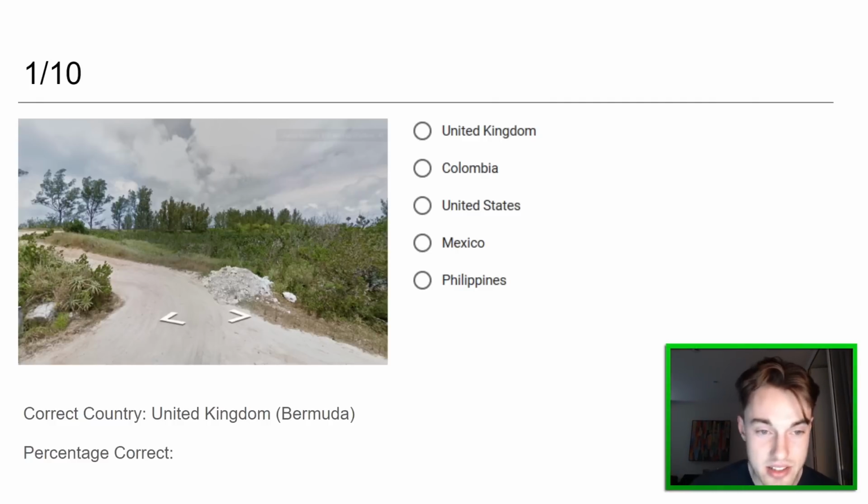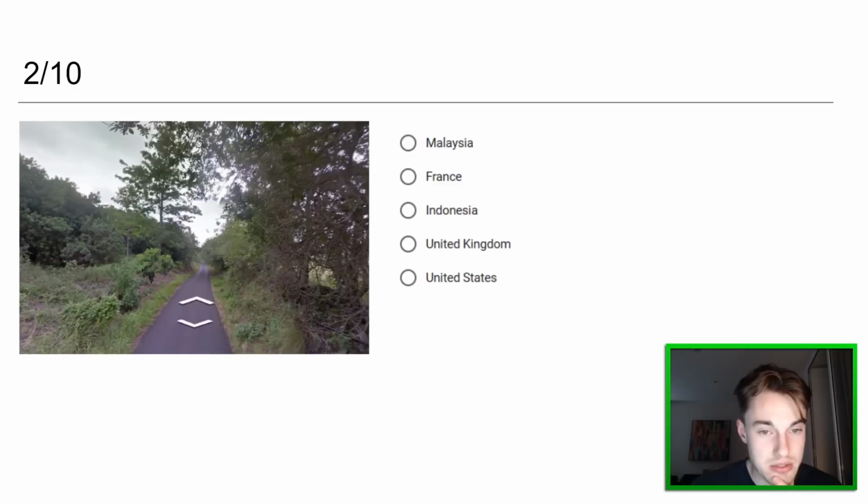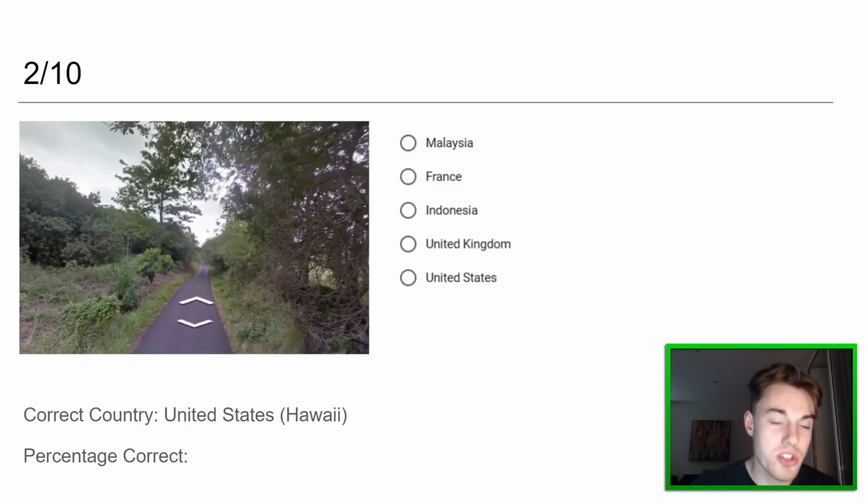Very happy with that. That's a difficult round, I think, but the vegetation made sense. Next one here, France or the US? And it was Hawaii. Now, we went, what? I think we trusted the narrowness of the road and went France. So I think we got that incorrect, unfortunately.